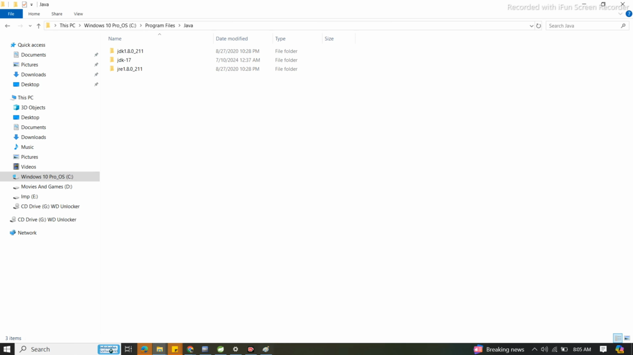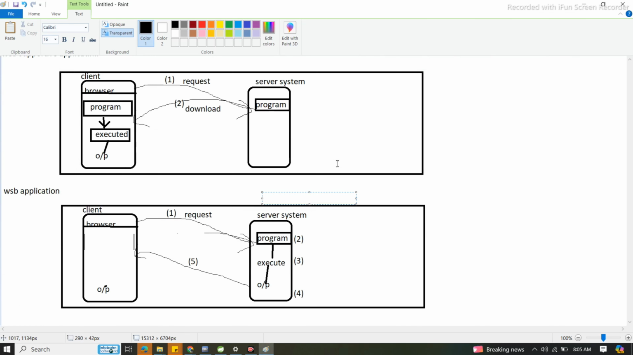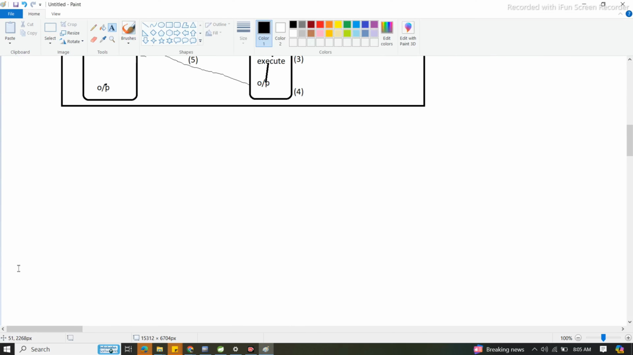Let me show you by taking an example. What is this JDK and what is this JRE? Yes or no?